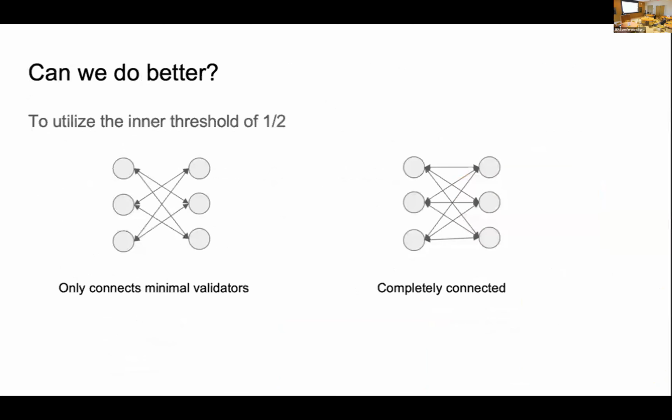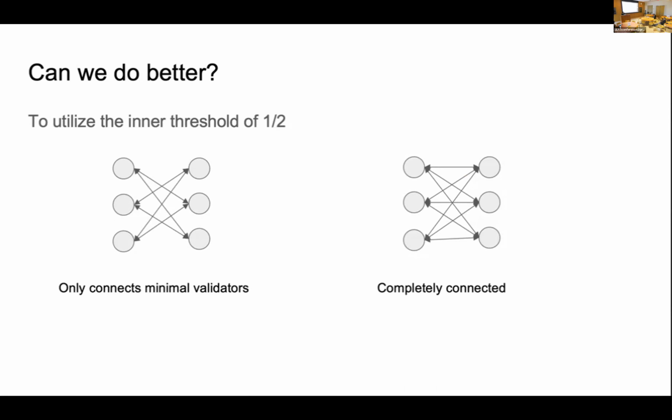But can we do it much better? Previously we mentioned that for all the organizations there's an inner threshold, and the inner threshold is around 1/2, but the previous design didn't make use of it. So here we design another org-to-org connection.